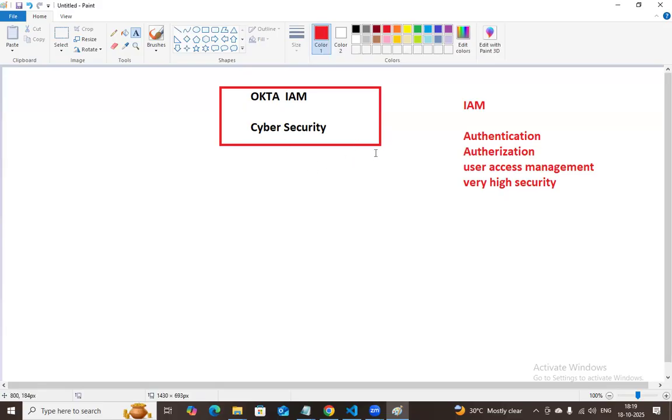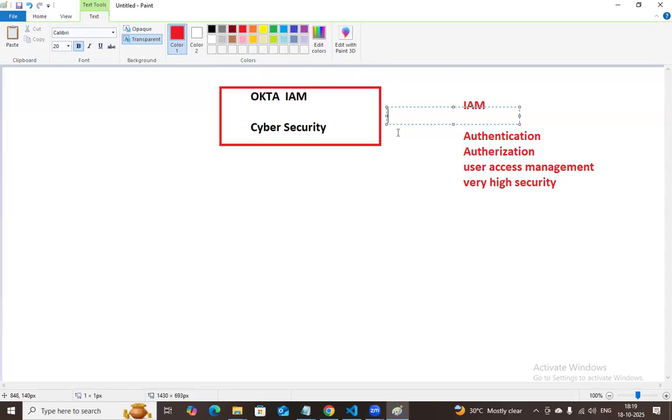At the same time, it works completely with SSO, single sign-on, and multi-factor authentication. We know multi-factor authentication. In a previous class we discussed the MFA concept, how multi-factor authentication works like a number of security layers. One layer of security is username and password. Another layer is OTP, something like a mobile message. And one more layer is something like thumb recognition, retina recognition, or voice recognition.